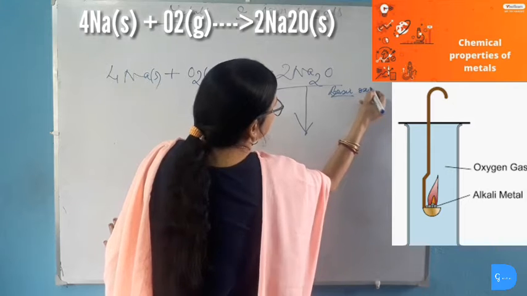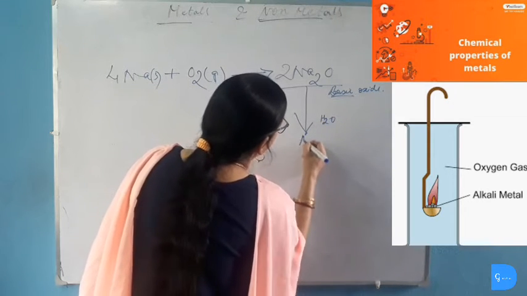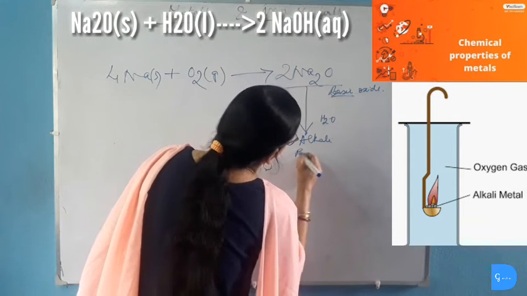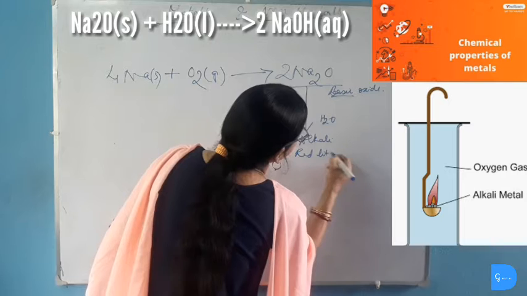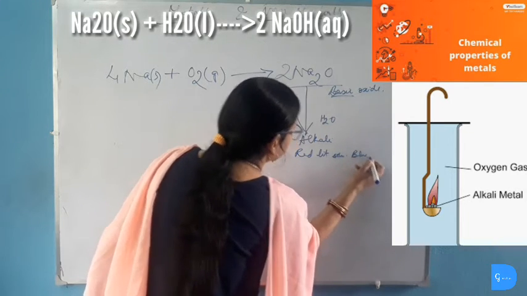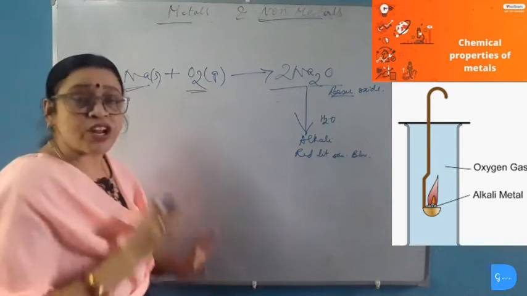Basic oxide, and thus when it is dissolved in water, it produces alkali and hence turns red litmus solution blue. But the reaction between this sodium and oxygen is a vigorous reaction.